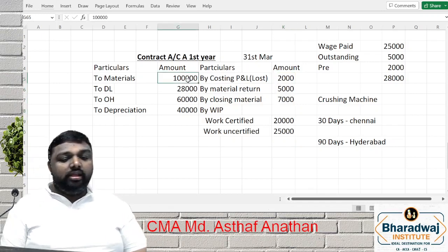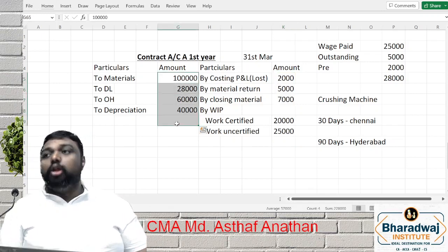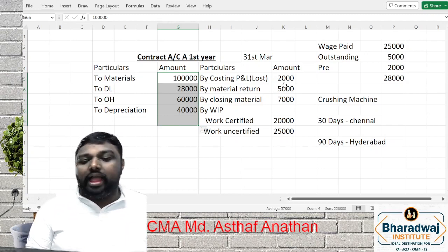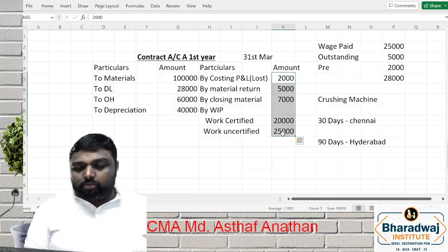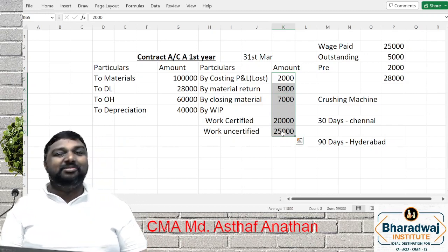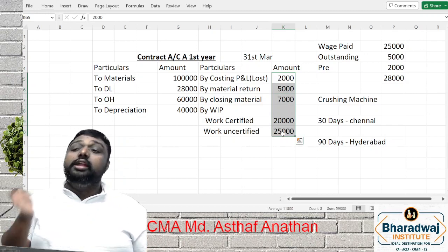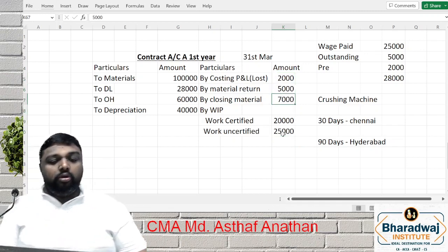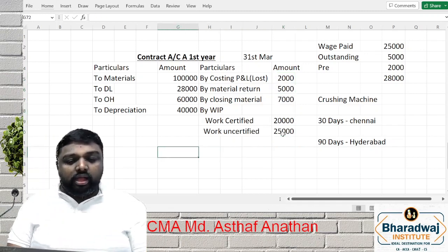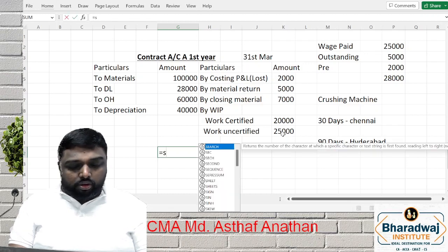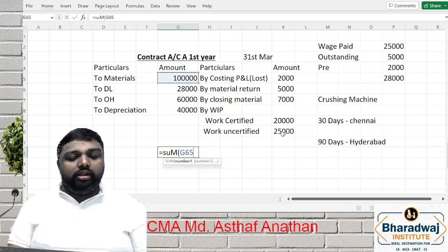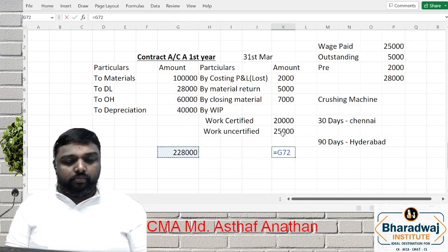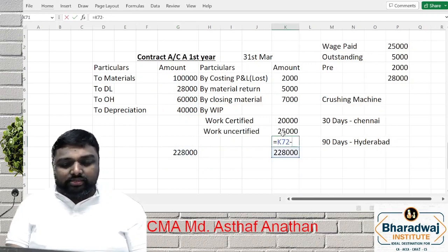Here on the debit side, the total amount is 2,28,000. Here the total amount is only 59,000. Now tell me, my dear friends, debit side more or credit side more? Debit side more. So what do you have to do now? If the debit side is more, you have to take the total on the debit side. You have to bring here this balance amount.